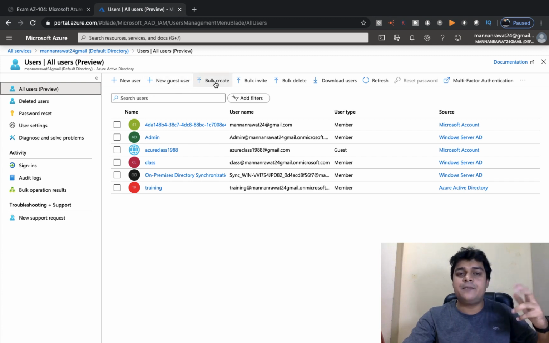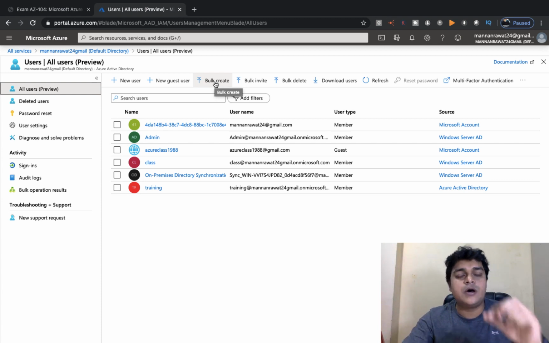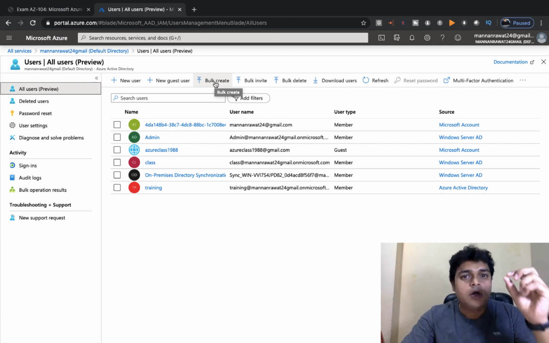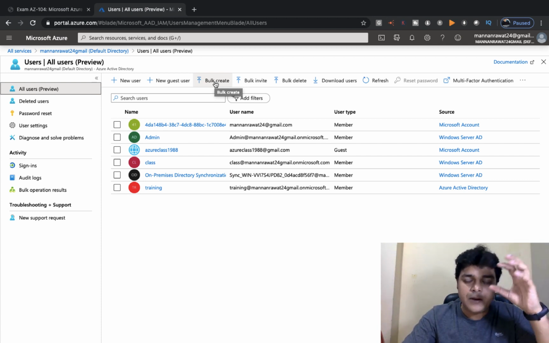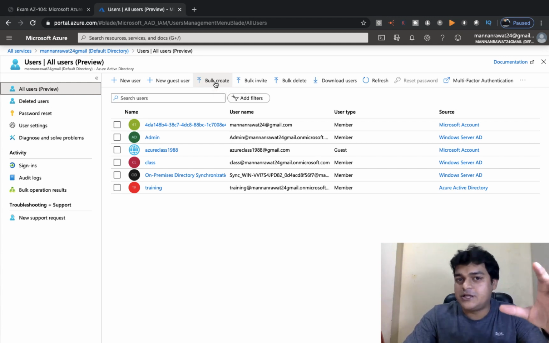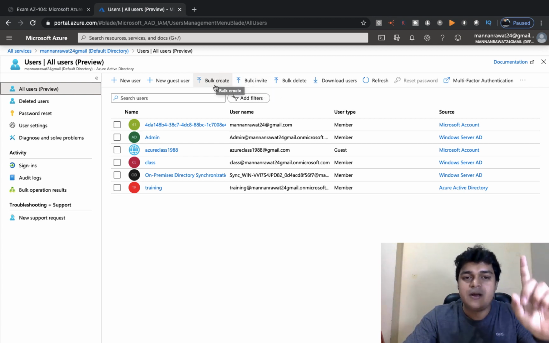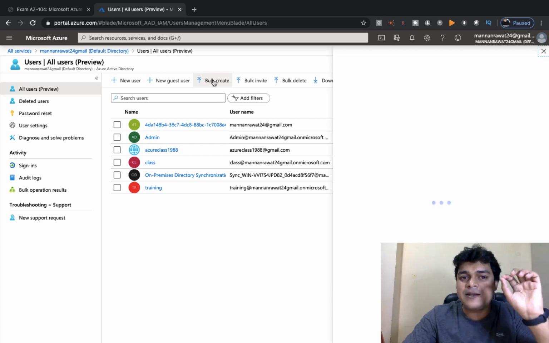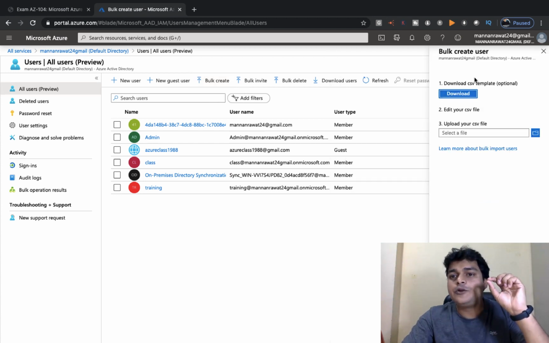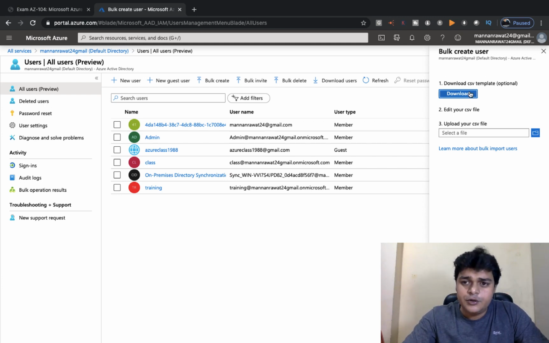And next one is create bulk user. As per the meaning of creating bulk user, for example, you are planning to provide a tenant for 25 users at a time, or 50 users, or thousands of users, 100 users at a time. So what you need to do is click on bulk create, and download the CSV template. This is the template. So you need to download it.